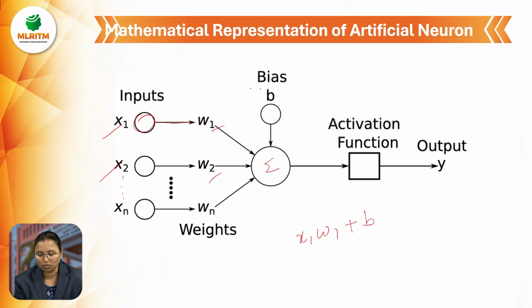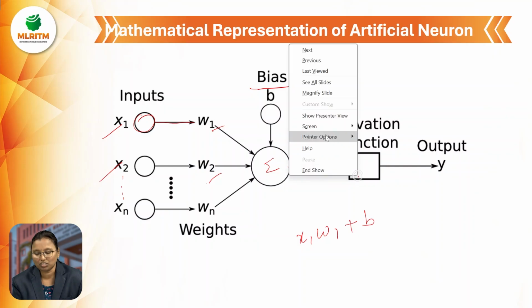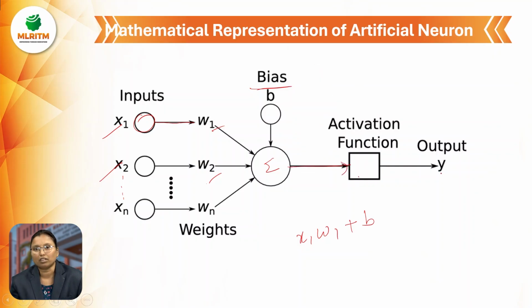This is passed to the activation function, which processes all of these and then gives the result. This is the mathematical representation of the artificial neural network.